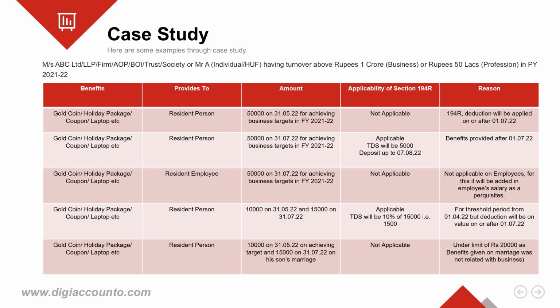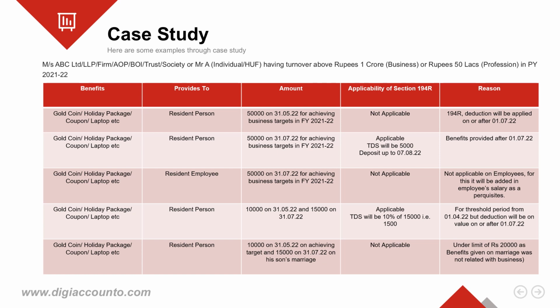In the given example, Messrs. ABC Limited, we write here all types of persons except the persons not covered under the section as we discussed previously, providing items like gold coins, holiday packages, coupons, laptops, etc. Now see the cases. In case number 1, ABC, a resident person, paid a benefit of rupees 50,000 on 31st of May 2022 for achieving some business targets.